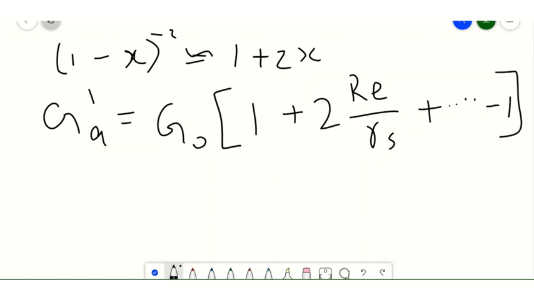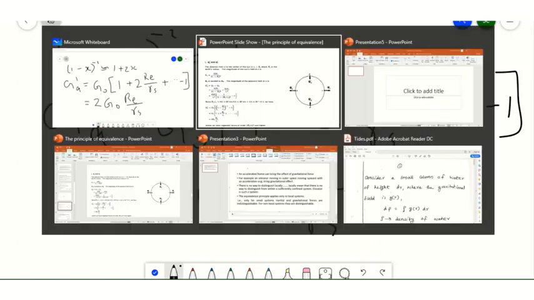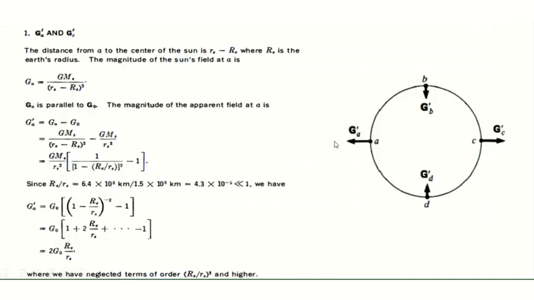So from this we can cancel this 1, and neglecting the higher order terms, the final value will be 2G0 RE by RS. So that is what we are getting here, 2G0 RE by RS. We have neglected the higher terms like RE by RS whole square.